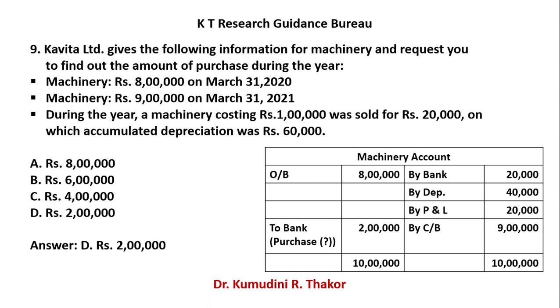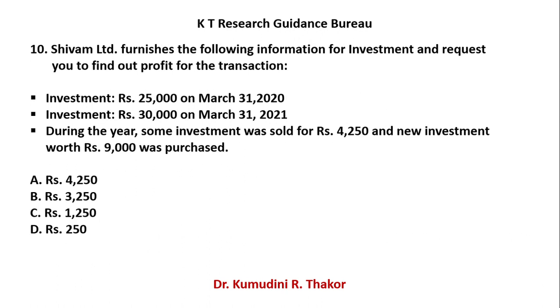Let's try to understand with another type of example. Example is related to investment. Shivam Limited furnishes the following information for investment and requests you to find out the profit for the transaction. In the previous example, you had to find out purchase.